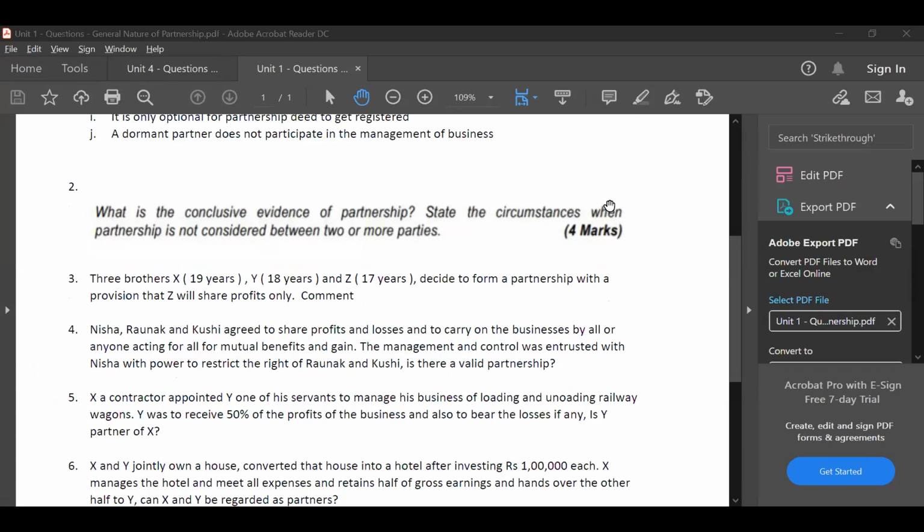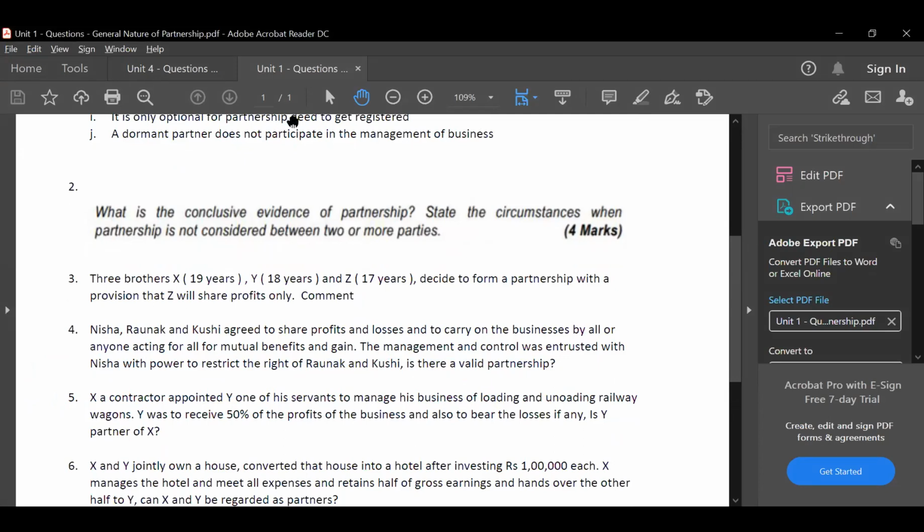Sir, in third question, it is saying they are brothers of 19, 18 and 17. Correct. And is it allowed to share only profit? So he's a minor with beneficiary. So they can enter into a contract. So it's a partnership back 1 year, sir. Correct. So I'll explain this concept for you.